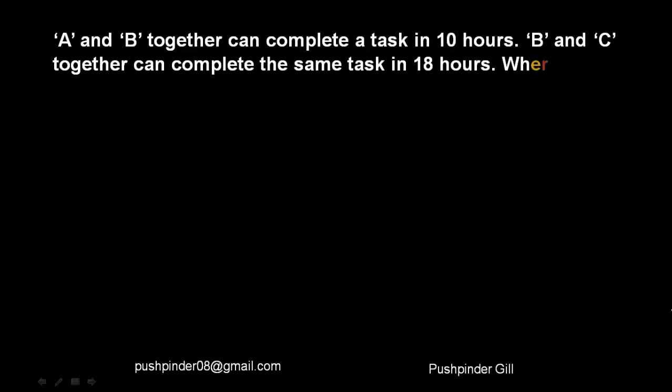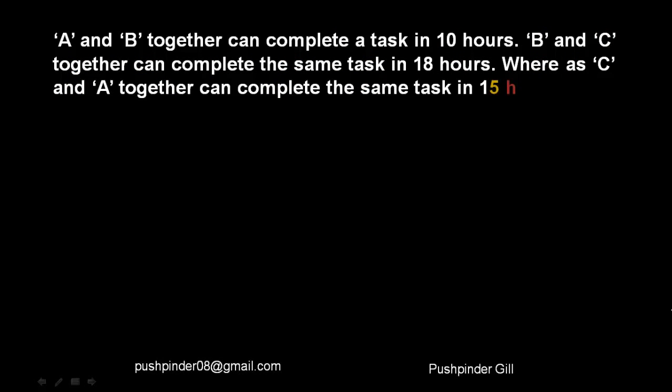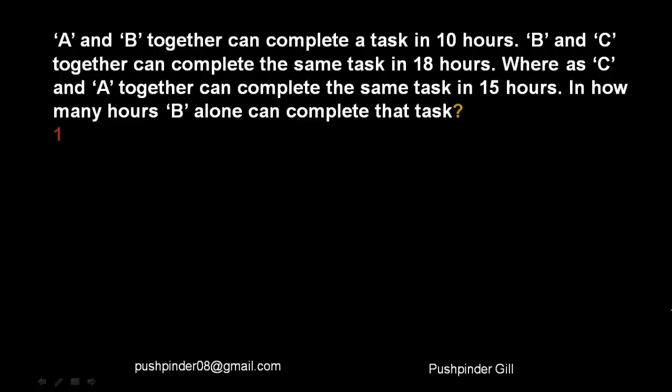All right. Now let's see this question here. Now A and B can complete a task in 10 hours. B and C together can complete the task in 18 hours, while C and A in 15 hours. And how many hours will B alone take to complete that task? It's similar to the previous question. It's just different in terms of what it is asking us. So in how many hours can B alone finish that task?